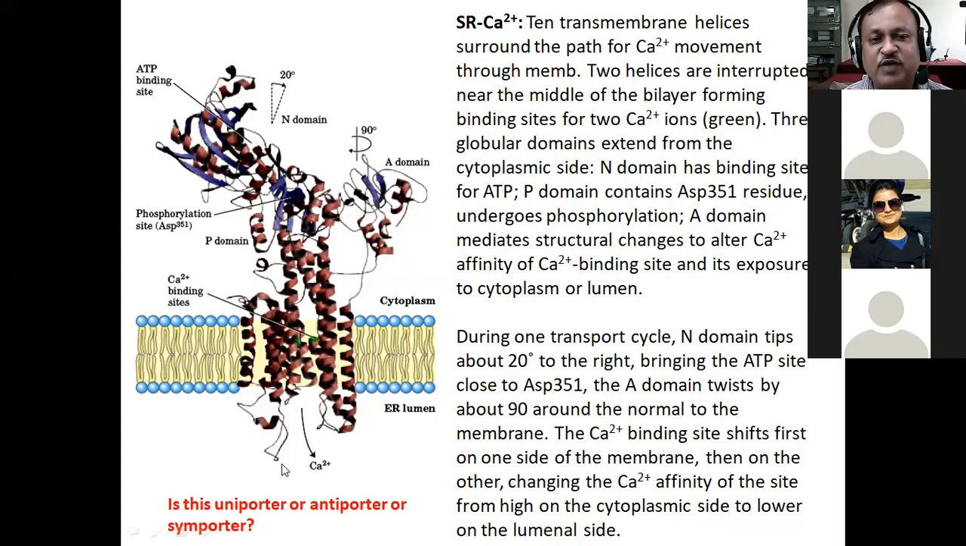Then the other question which I would like to ask you is whether it is facilitated diffusion, simple diffusion, or active transport. Simple diffusion, facilitated diffusion, or active transport? Nobody wants to answer. Active transport, sir. Active transport, why? Why is it active transport?